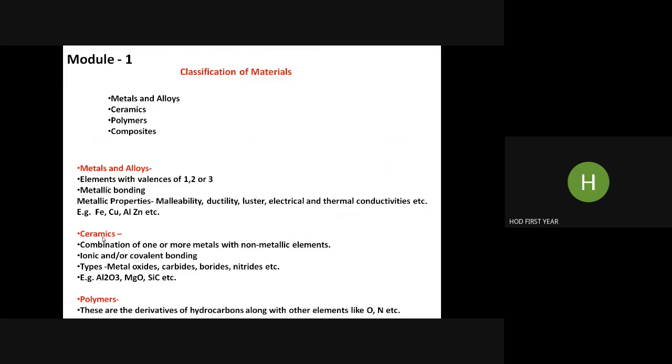At the same time, they have good mechanical strength and especially hardness. Hardness is higher than even metals and alloys, but they are brittle. And the third category, polymers. They are actually weak compounds, but they are lightweight. An example is plastic.